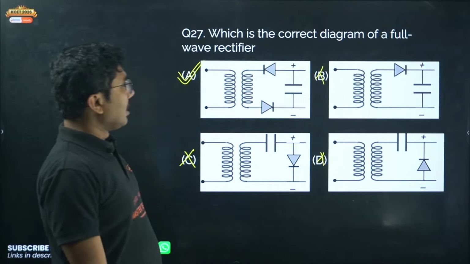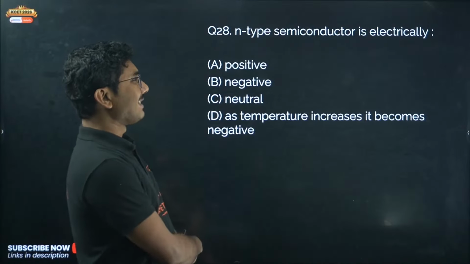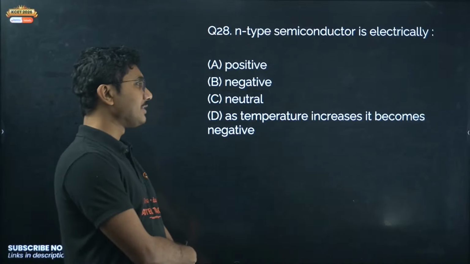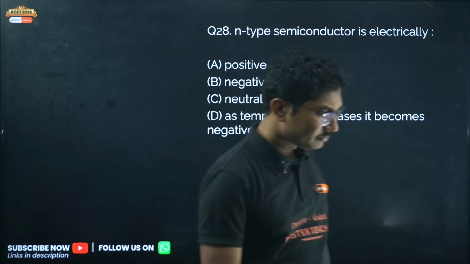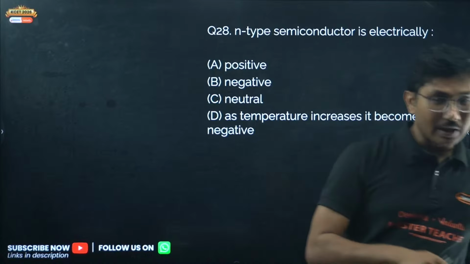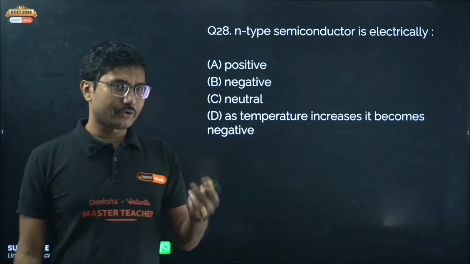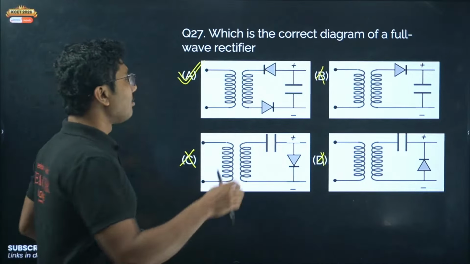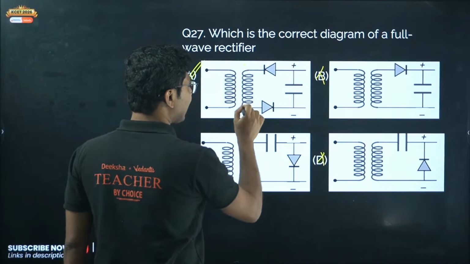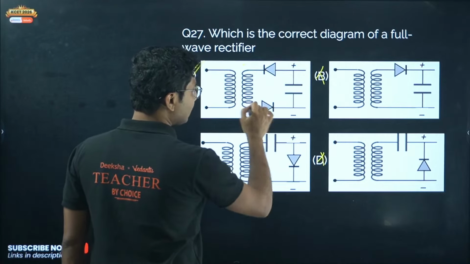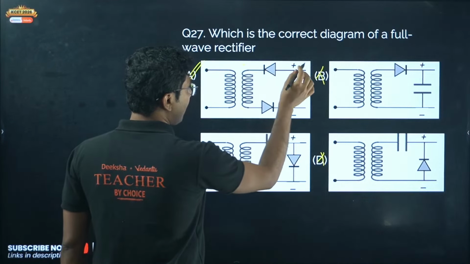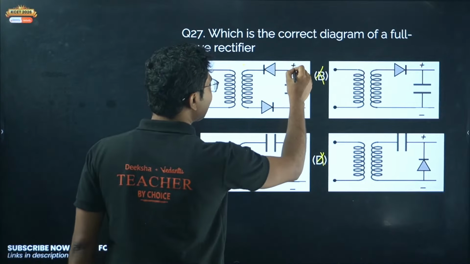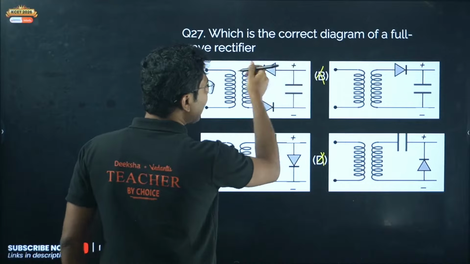Now next, n-type semiconductor is electrically positive, negative or neutral? Aisha, a full wave rectifier requires 2 diodes. Even if you think there is no correct option, the circuit is slightly misleading. Here we have a capacitor. When this side is positive and this side is negative, this diode is forward biased and conducting.